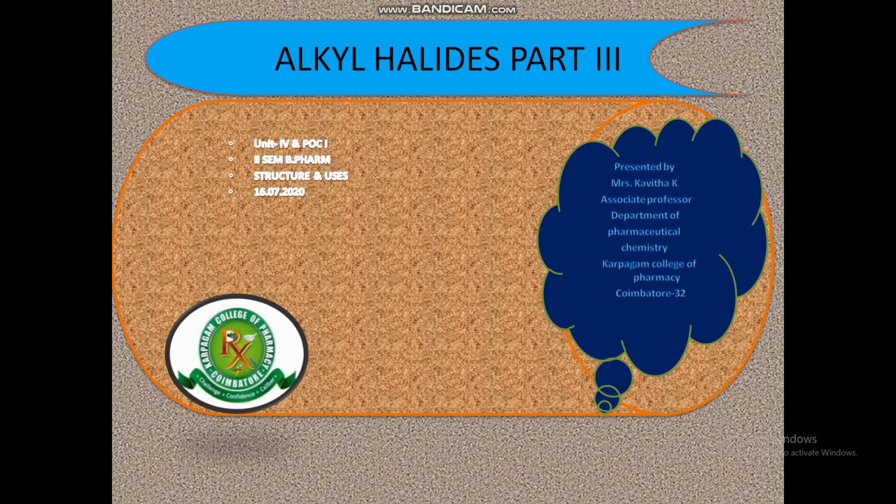They are used as solvents for relatively non-polar compounds and as a starting material for the synthesis of a wide range of organic compounds. They are used as synthon equivalents in organic synthesis.